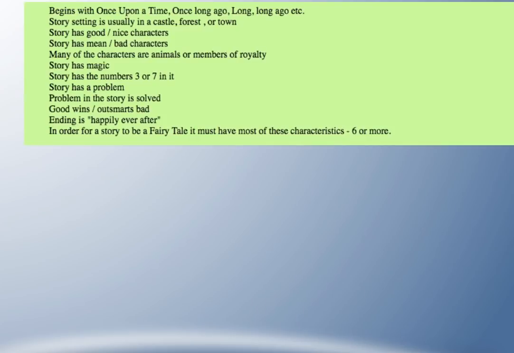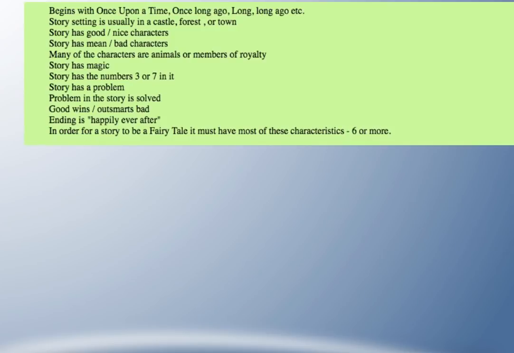So here's just a little bit more information. Usually they begin with once upon a time, once long ago, or long, long ago, things like that. Usually the setting is a castle, a forest, or a town. We have good or nice characters and mean or bad characters, and many of the characters are animals or members of royalty. The story has magic, and like we said, the numbers 3 or 7 crop up quite a bit. The story has a problem, and the problem in the story is usually solved. And there's usually good that wins or outsmarts bad, and the ending is usually happily ever after.